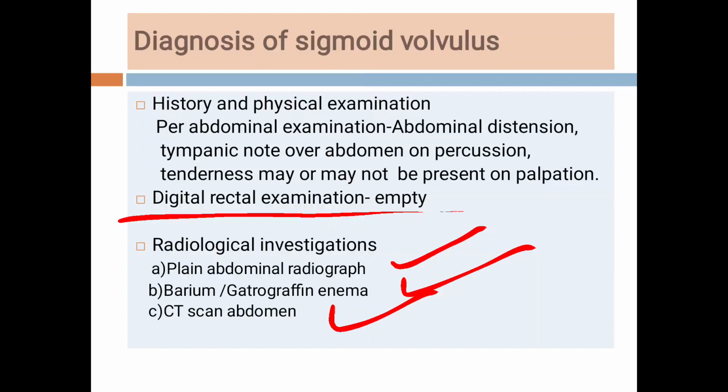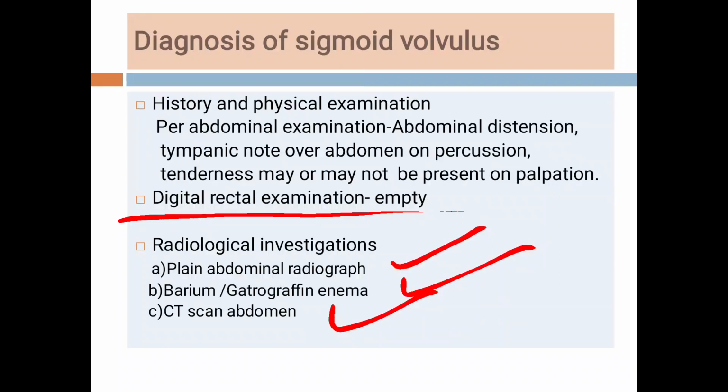Now students, whenever the patient presents with signs and symptoms of sigmoid volvulus, we are not doing all these investigations in every patient. It depends upon the clinical condition of the patient and which investigation is done in which patient. So we decide upon the clinical examination and the clinical condition of the patient.